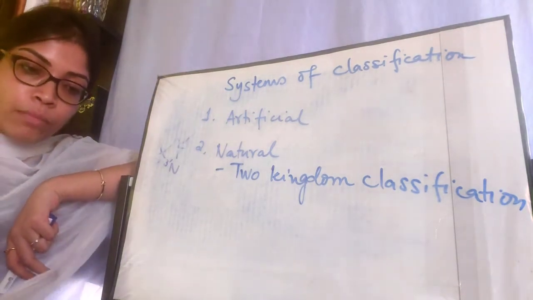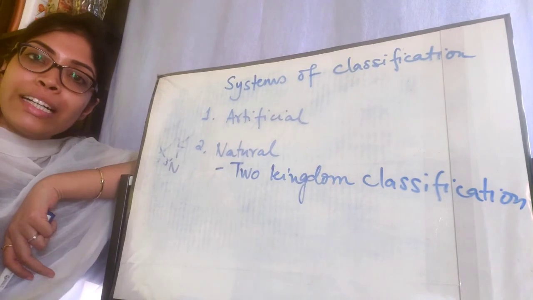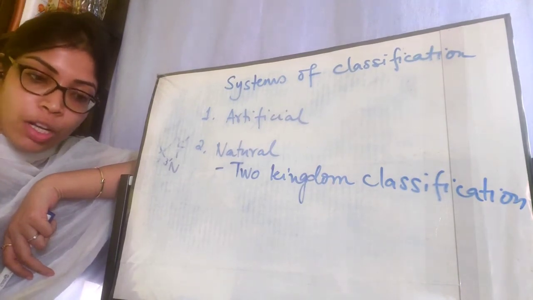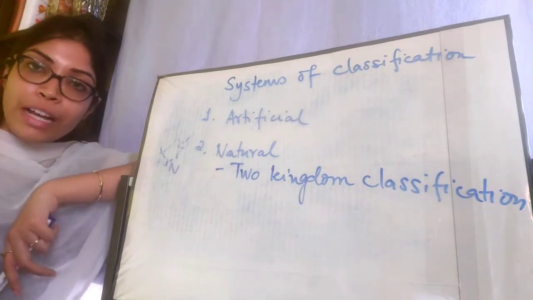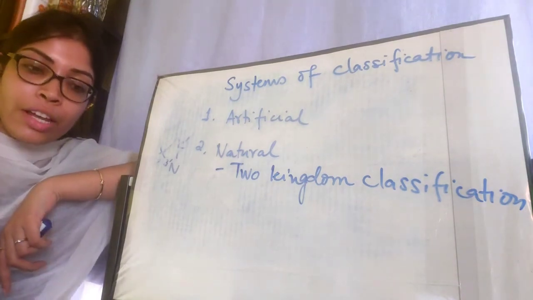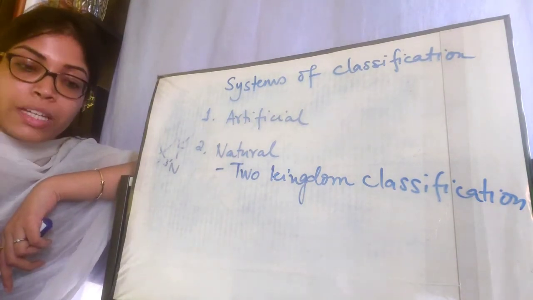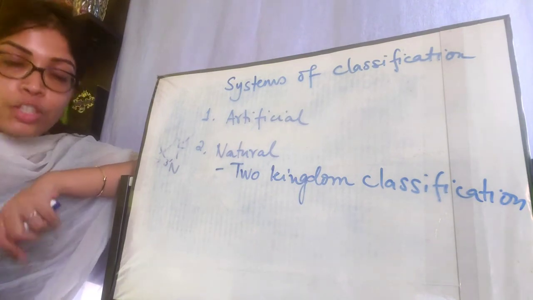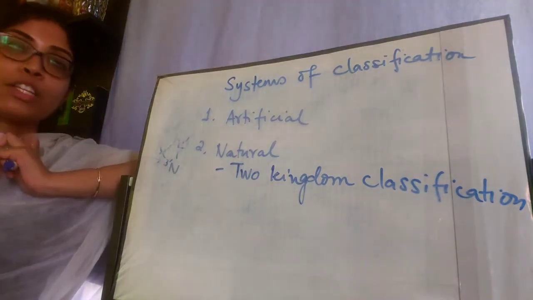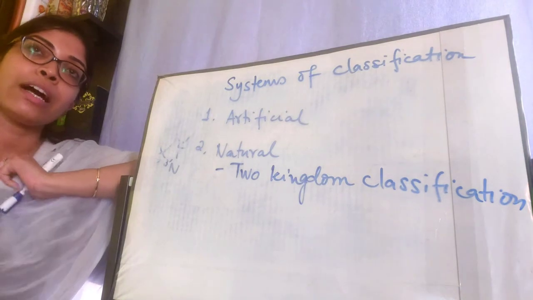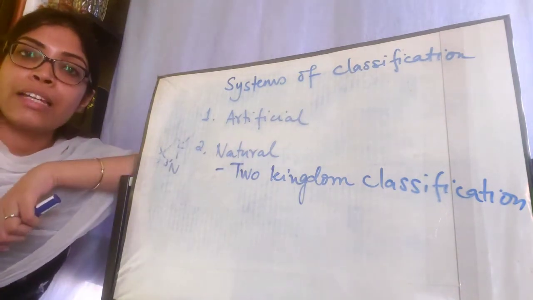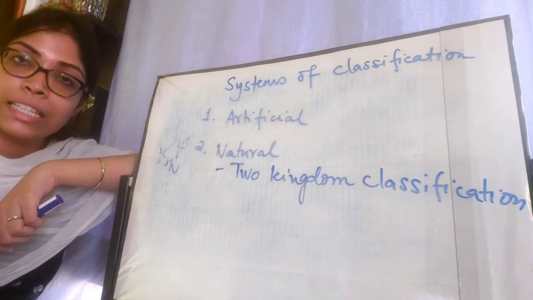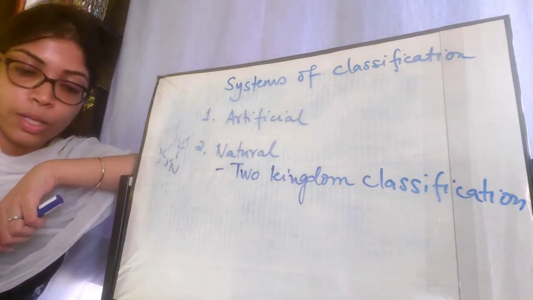Okay, I hope till this much it is clear to you all. I will continue with the general plan of classification by Linnaeus, which is right after this topic: how he further classified these two kingdoms, Animalia and Plantae. That is also a very important topic, and we will get to know that in the next video. Okay, thank you.